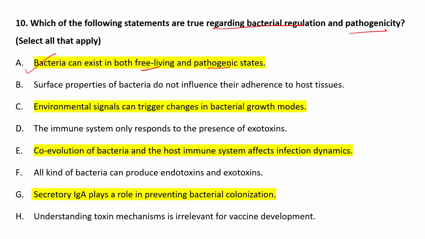Environmental signals can trigger changes in bacterial growth modes. The coevolution of bacteria and the host immune system affects infection dynamics, and secretory IgA plays a role in preventing bacterial colonization. So these are the true statements for bacterial regulation and pathogenicity.